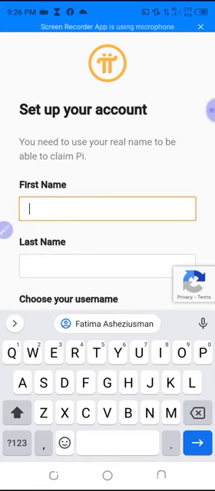And please, this place is very, very important. Make sure that the name you are going to put matches one of your ID cards. The Pi Network accepts only 4 ID cards. The first one is the international passport. Number 2, they accept the national identity card, that is the NIN. Number 3, they accept the driving license.